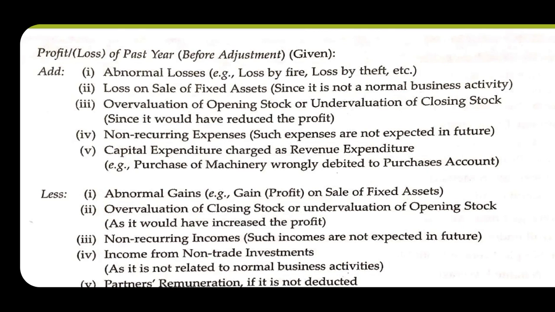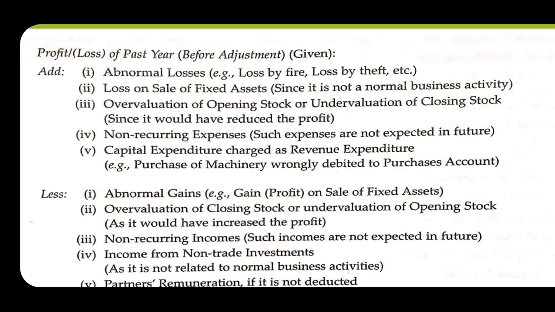Third point is overvaluation of opening stock or undervaluation of closing stock. Suppose by mistake in the question the opening stock is written as 1 lakh instead of 80,000. So here it means that 20,000 we have written in excess.